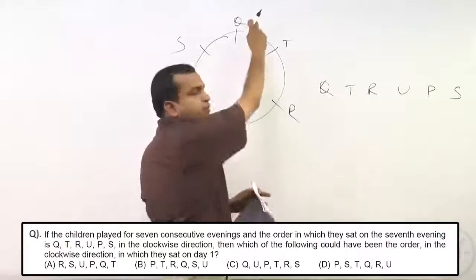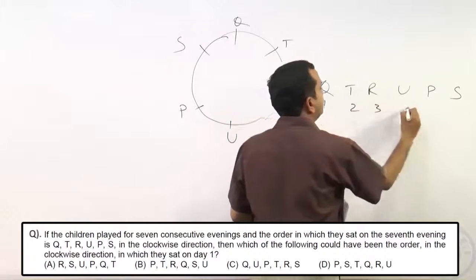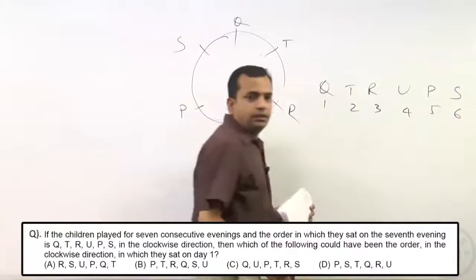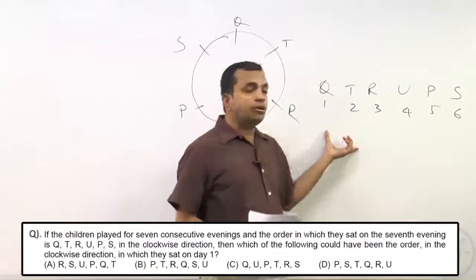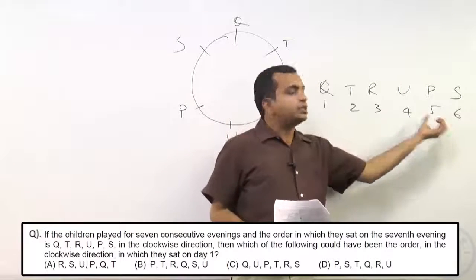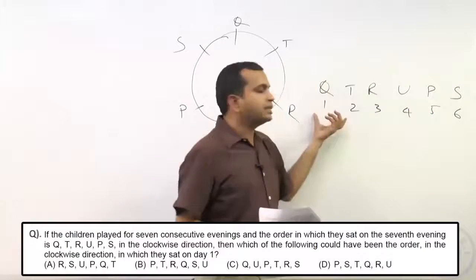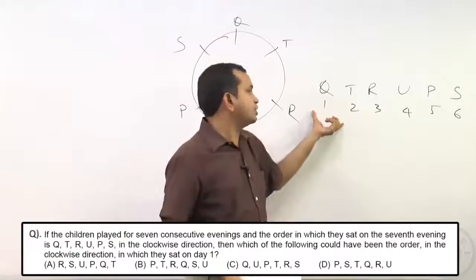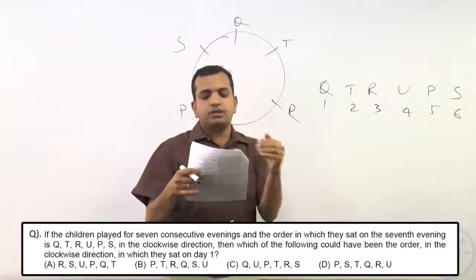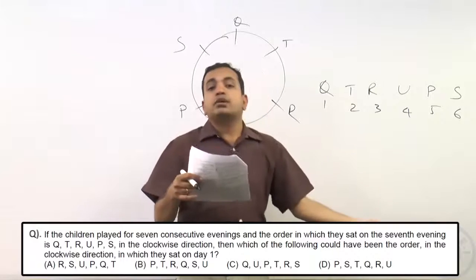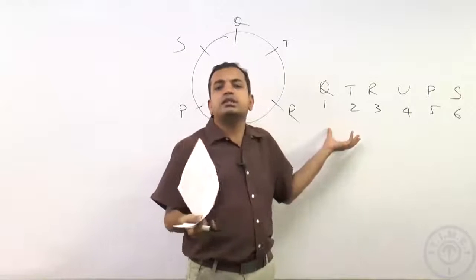So, because we put Q in place of 1, let us assume that the places are 1, 2, 3, 4, 5 and 6. Now why did I put this? I put it this way because we know that the odd person has to continue in an odd seat and the even person has to continue in an even seat. So, the person sitting in an odd seat has to continue in the odd seat, and so on and so forth. Which means, for the question which asks which of the following could have been the order in which they sat on day 1, all we need to check is if the odd persons are continuing in the odd seats and the even persons are continuing in the even seats.